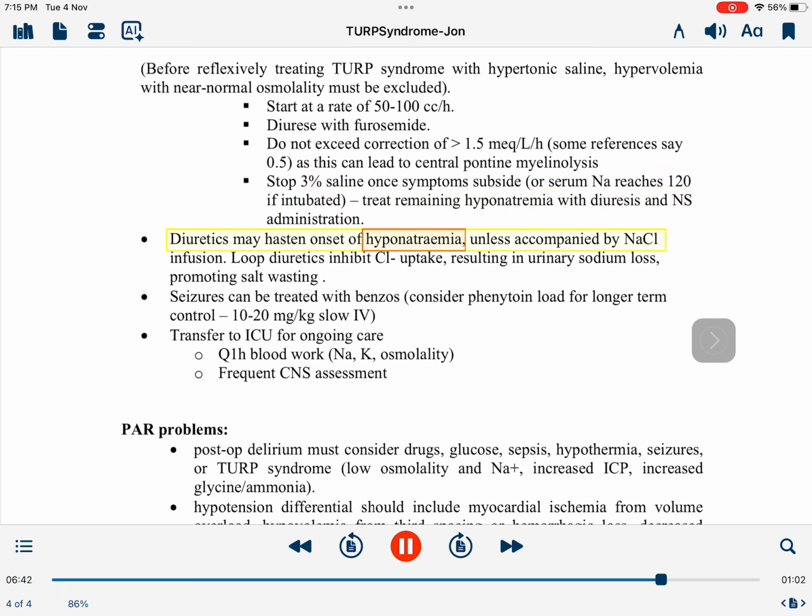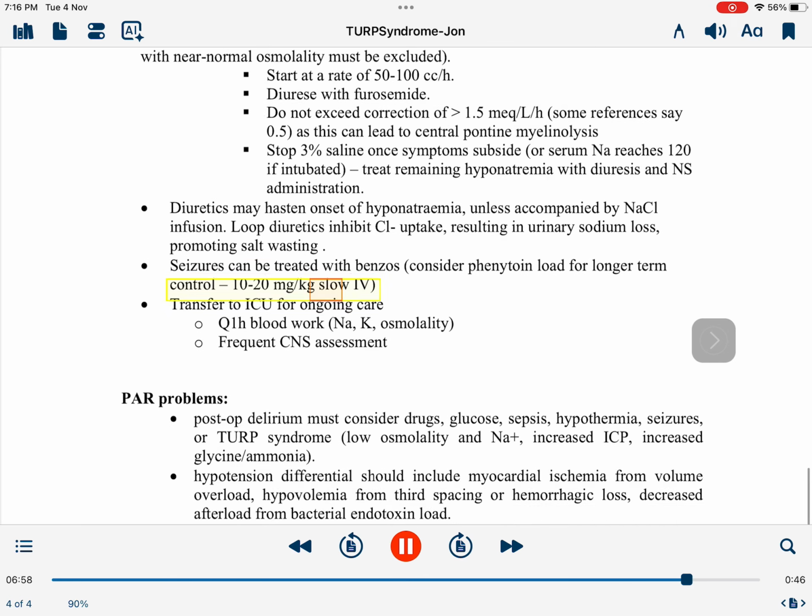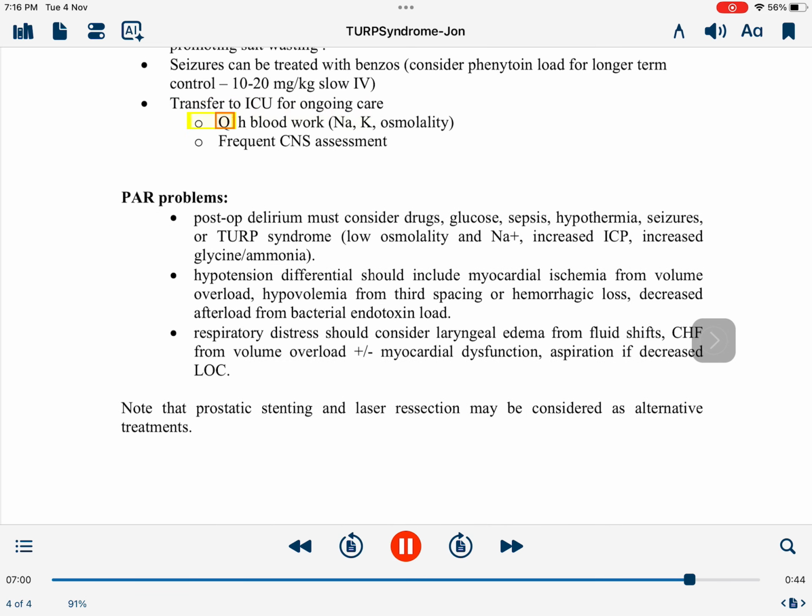Diuretics may hasten onset of hyponatremia, unless accompanied by an NaCl infusion. Loop diuretics inhibit Cl uptake, resulting in urinary sodium loss, promoting salt wasting. Seizures can be treated with benzos. Consider phenytoin load for longer-term control, 10-20 mg/kg slow IV. Transfer to ICU for ongoing care.